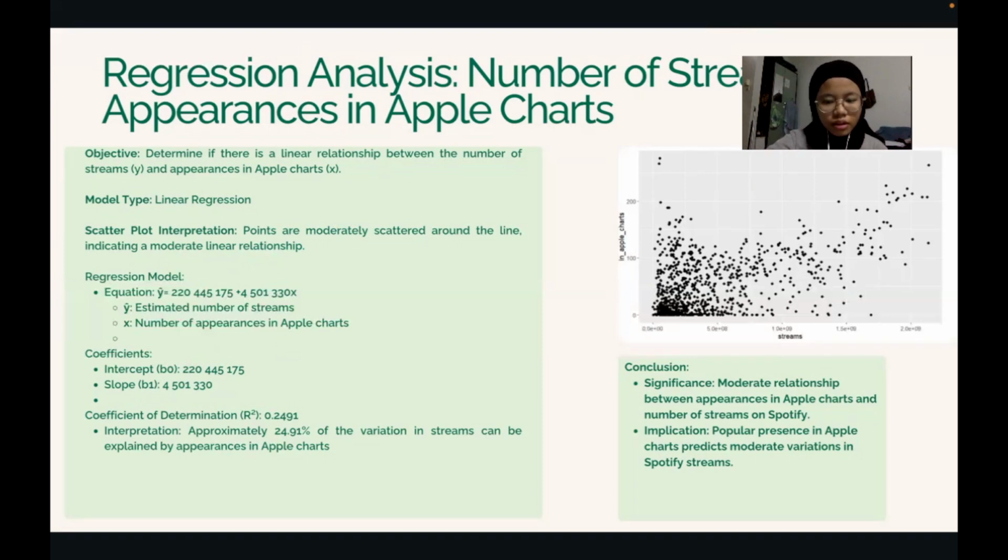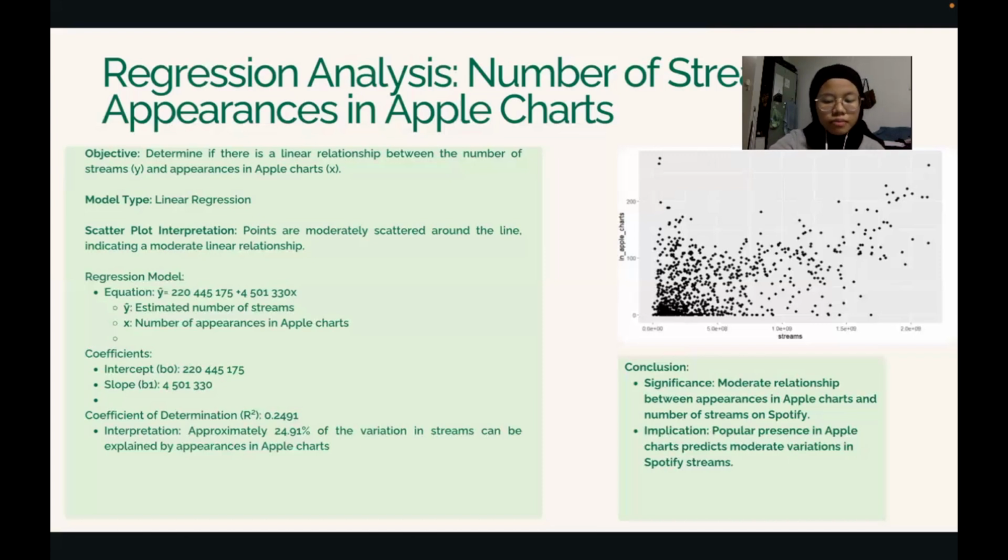The coefficient of determination R squared for our model is 0.2491. This means that approximately 24.91% of the variation in the number of streams can be explained by the number of appearances in Apple charts.